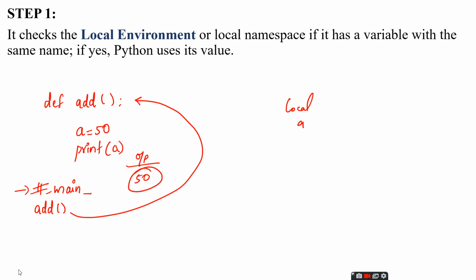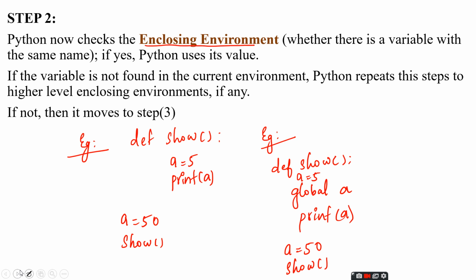In the second step, if the variable is not found in the local area, it will move to the enclosing environment. The local namespace has an enclosing environment, that is the global environment. Now see here, def show, it has a print function, a equal to 50 and the show function. Now we are calling the function show. The control of the program comes here. Inside the global namespace, we have a variable named a and that points to the value 50.